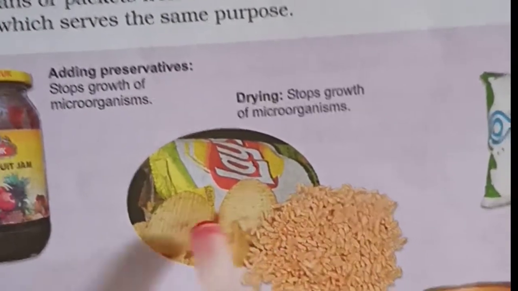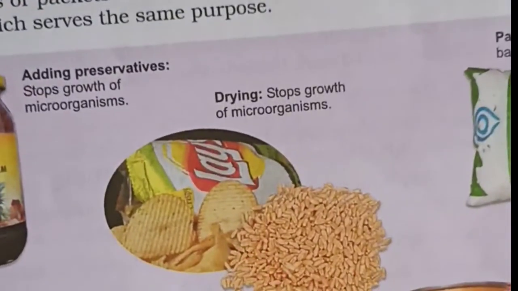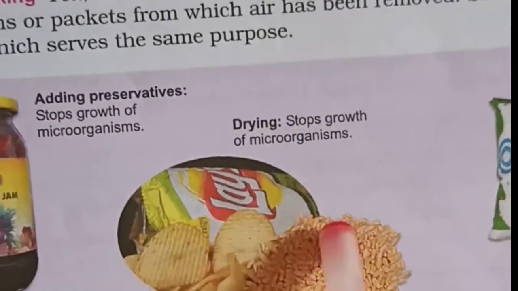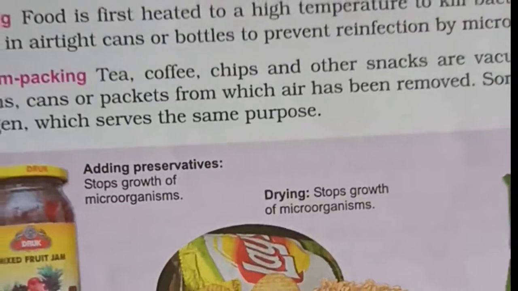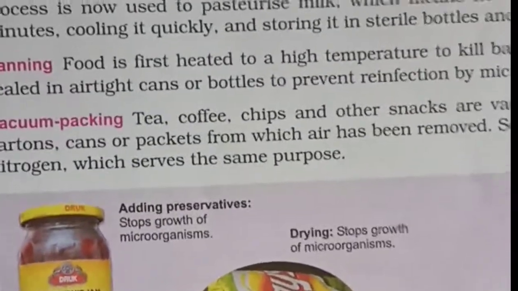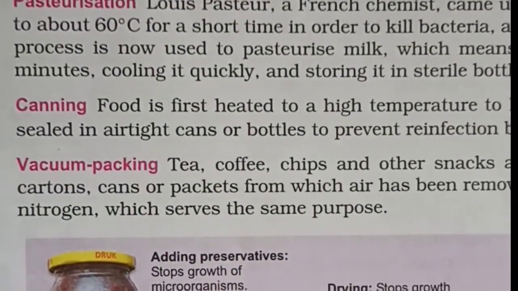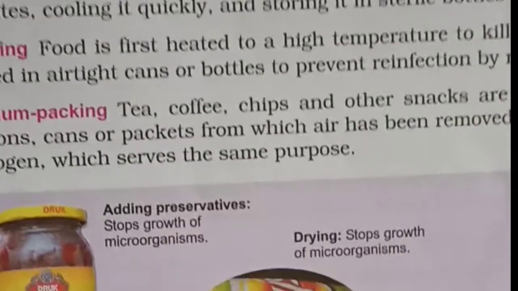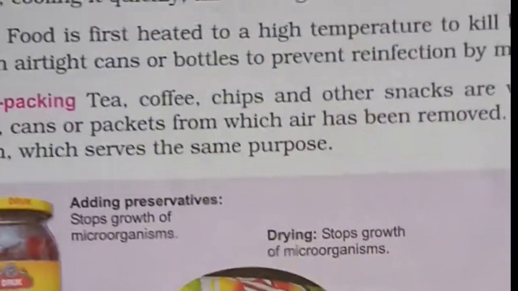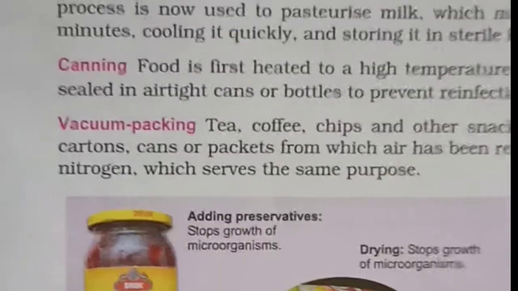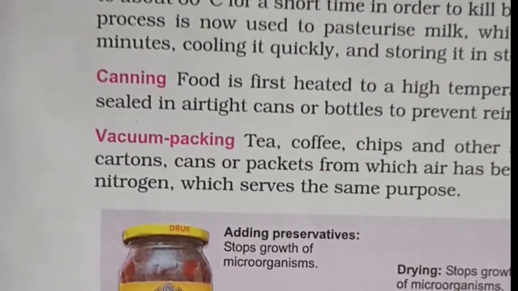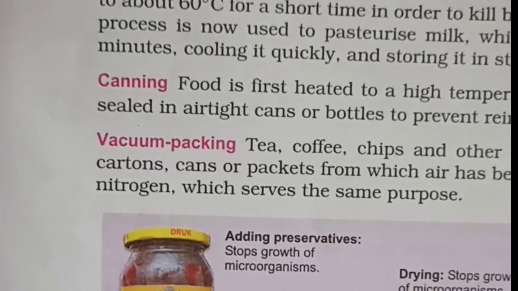For example, you have the Lays, the Kurkures, no? Or bhuji dal, or moong dal. So many things are available in the market. You all buy biscuits and so many things. Then what you see, it is floppy. You will see some air is there. When you open the wrapper of the Lays, Kurkures, what do you find? Some gas was filled in. If that nitrogen gas was not filled, then it would not have remained in good condition for a long time.